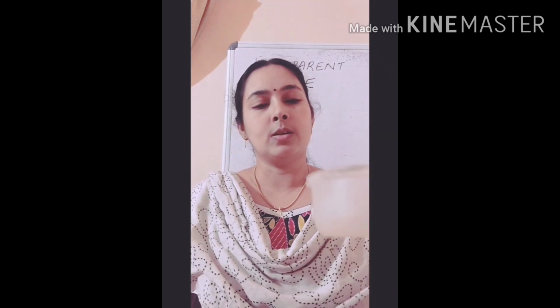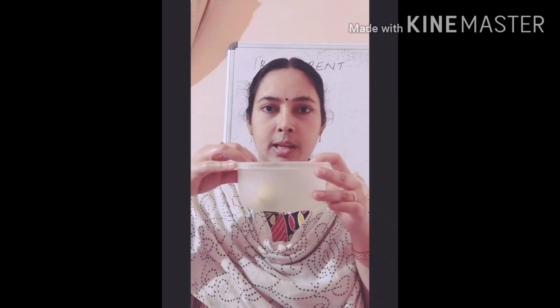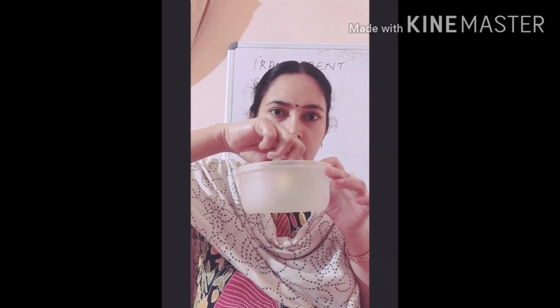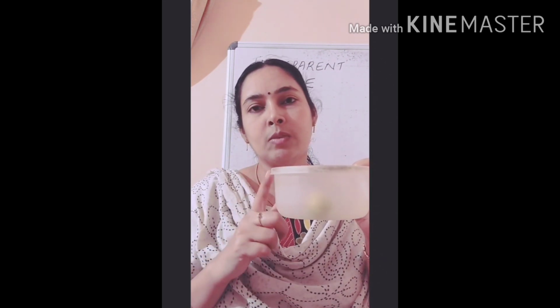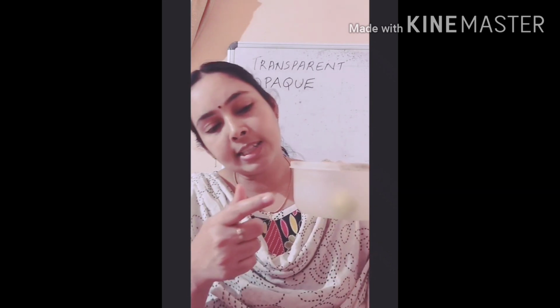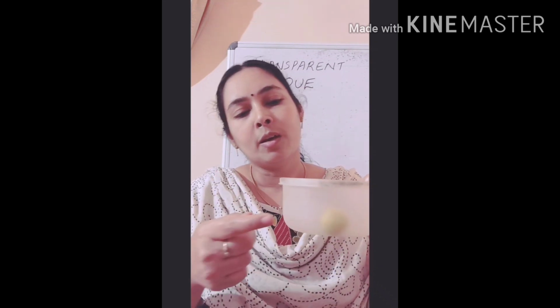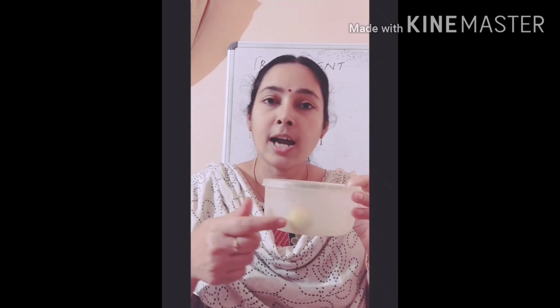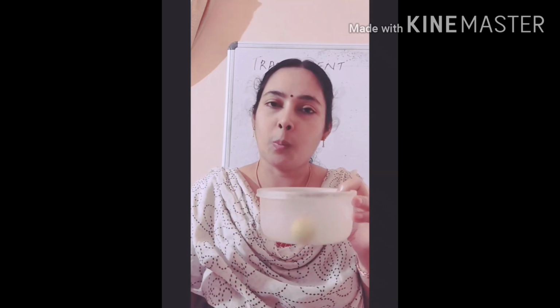Again, this is also one kind of plastic, and I am putting this lemon inside this. Can you see the lemon? You can see the lemon, but it is not clear. So in which group can you include this plastic? Can you call it transparent? No. Why? Because we can't see it clearly. But can you call it opaque? No. Opaque means we can't see, but here we can see, though not clearly. So this is not opaque either.